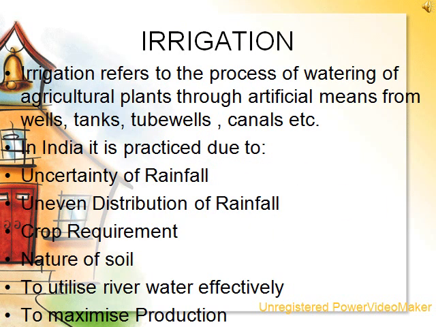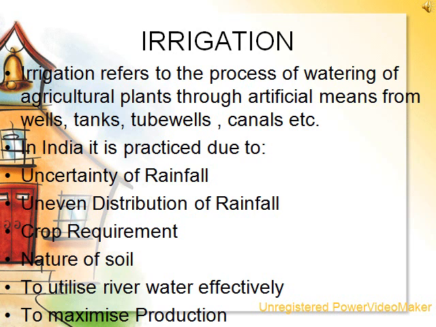Irrigation refers to the process of watering of agricultural plants through artificial means from wells, tanks, tube wells, channels, etc. In India, it is practiced due to, first of all, uncertainty of rainfall, secondly, uneven distribution of rainfall, third, crop requirement, fourth, nature of soil, fifth, to utilize river water efficiently, and the last, to maximize production. Now, let us discuss each and every point in detail.